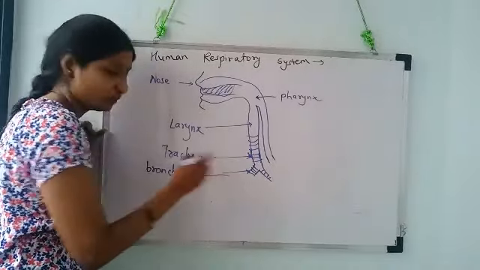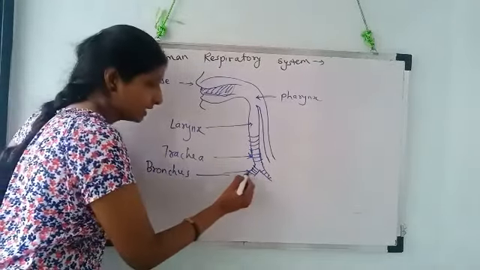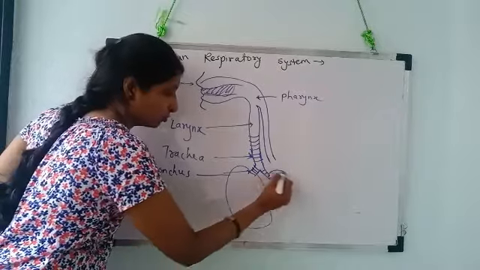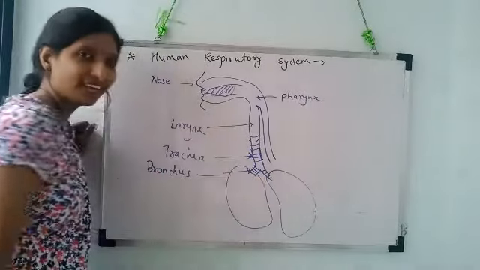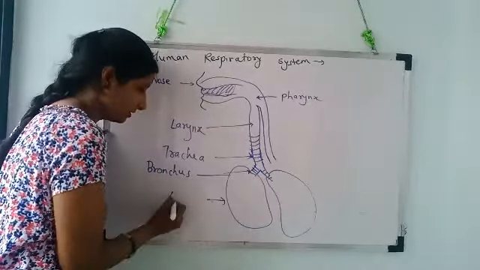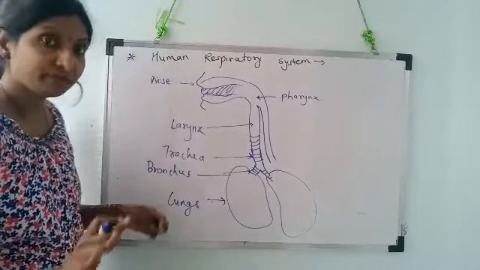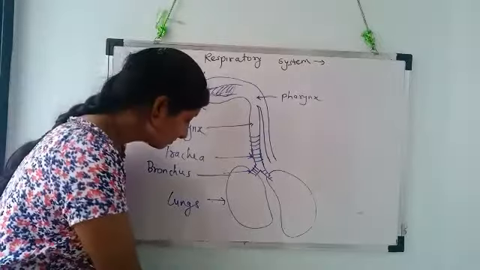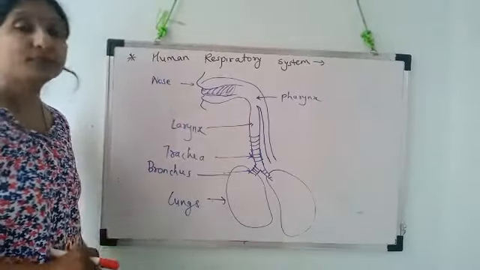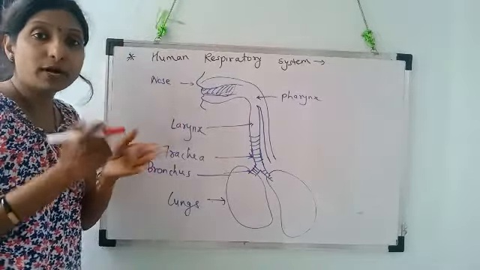Singular is bronchus. If you talk of both together, that is bronchi, which opens into paired structures, that is lungs.